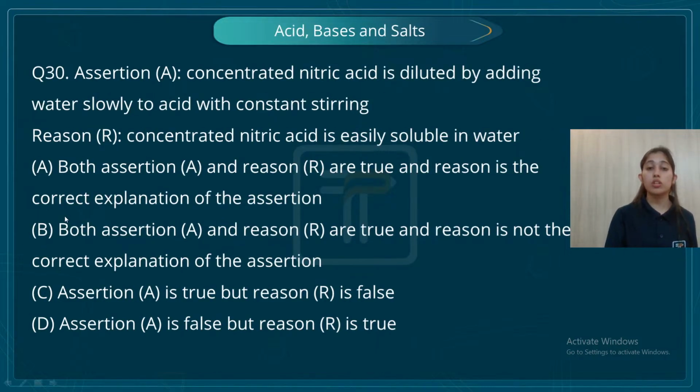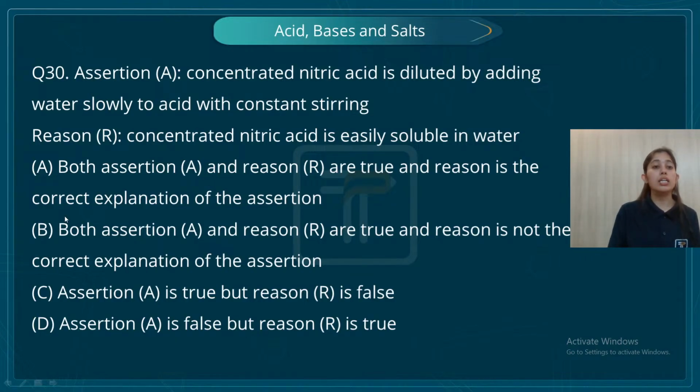Again, assertion and reason. Concentrated nitric acid is diluted by adding water slowly to acid with constant stirring. Students, when we have to dilute an acid, what is done? Water is added to acid or acid is added to water? If you have a concentrated acid and you directly add water, what will happen? The acid will splash out, right? You must have learned this while performing your lab experiments, right? So this is a basic thing we need to keep in mind.